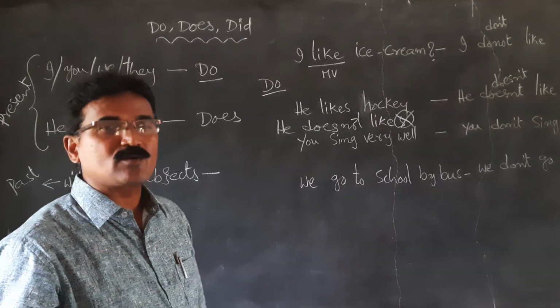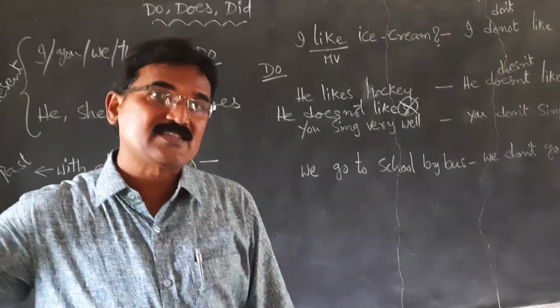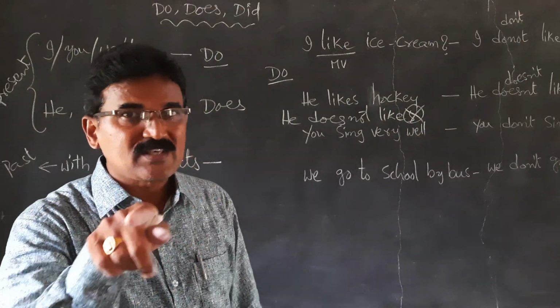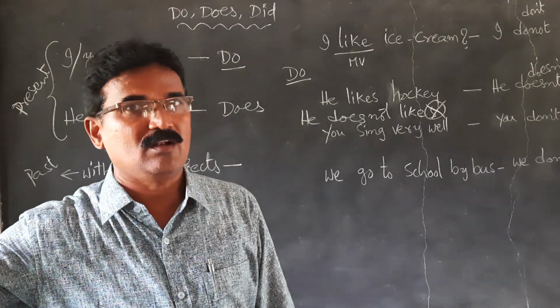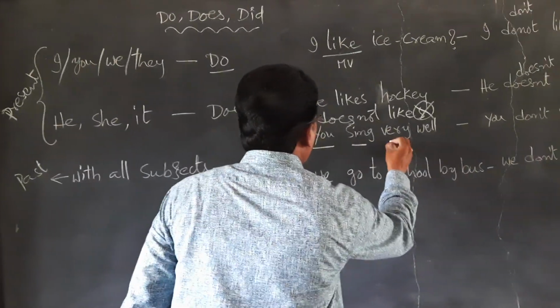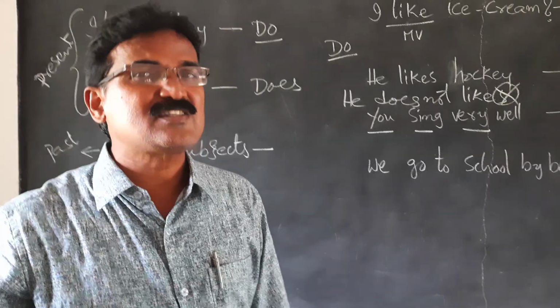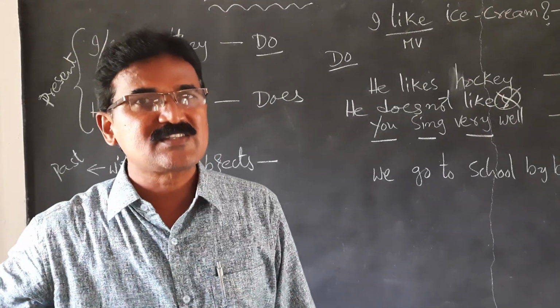So, you sing very well. How do we ask a question? Do you sing very well? Does your sister sing very well? When we are asking about you, do you sing well? When we are asking about your sister, does she sing well? Like that. You sing very well. You do not sing very well. Your sister does not sing very well.